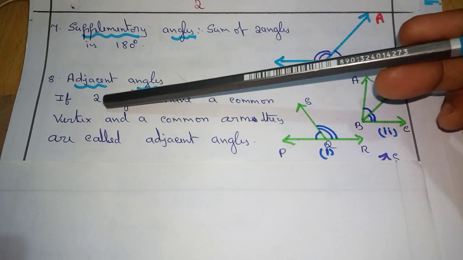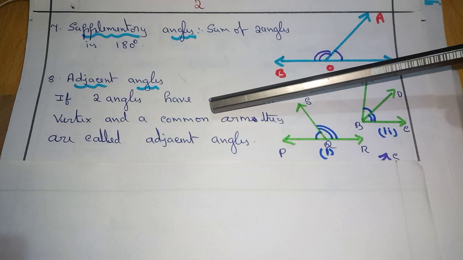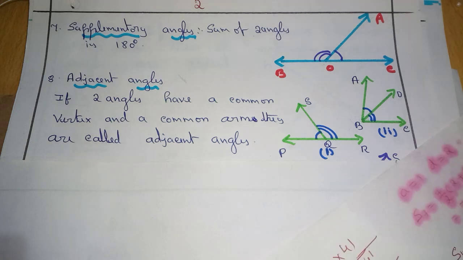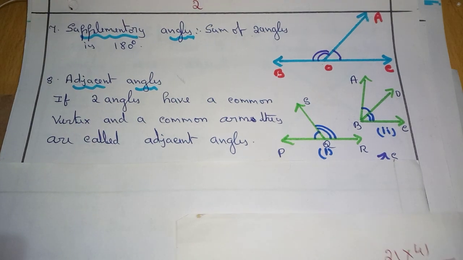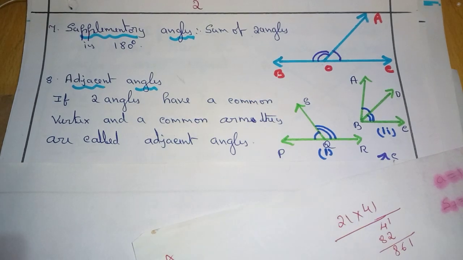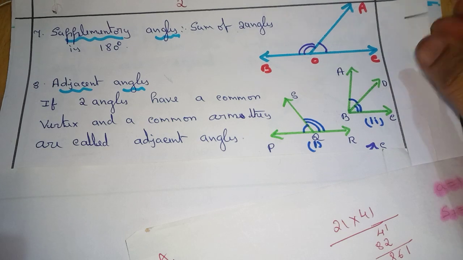If two angles have a common vertex and a common arm, they are called adjacent angles.